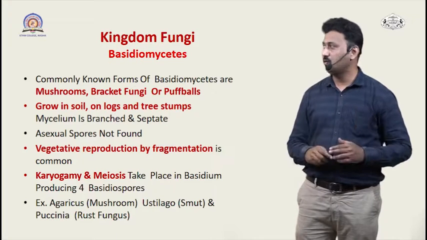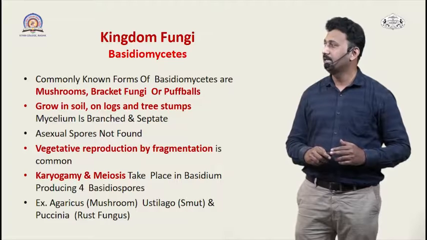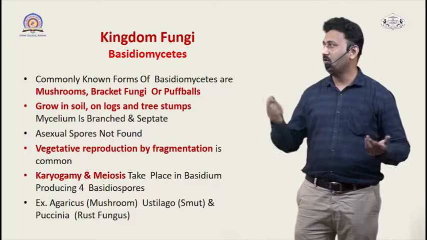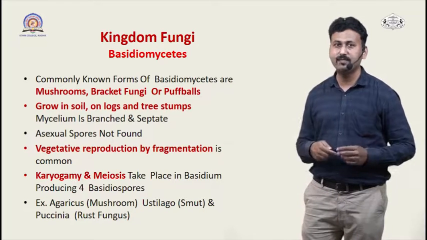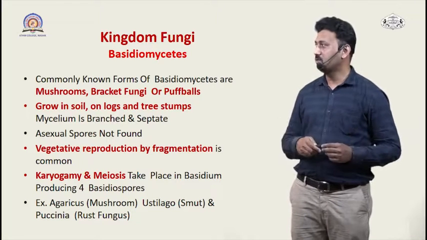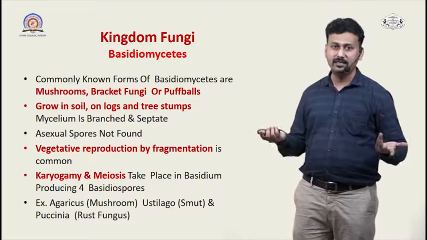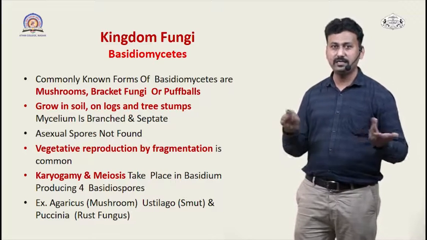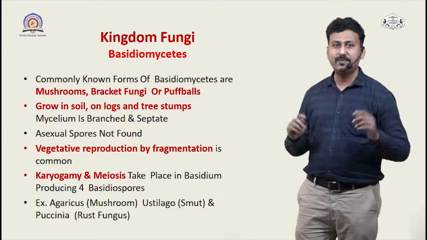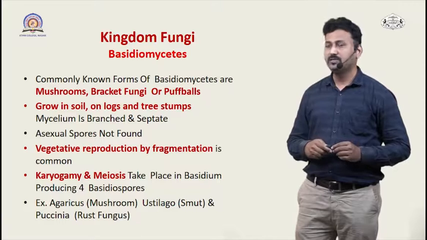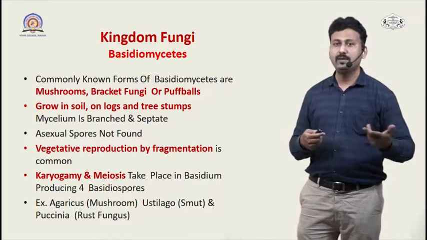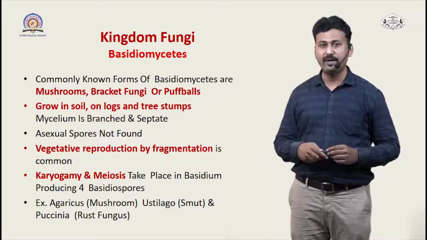Now we come to the third group of fungi, that is Basidiomycetes. Basidiomycetes are commonly known as mushrooms, bracket fungi, or sometimes puffballs. So these are examples of Basidiomycetes. They grow in moist areas, on soil, logs or even trees. Wherever they find suitable moist conditions, they will grow. Here the mycelium is branched and septate in appearance. Asexual spores are not produced by these Basidiomycetes, but vegetative reproduction is very common by the process of fragmentation.